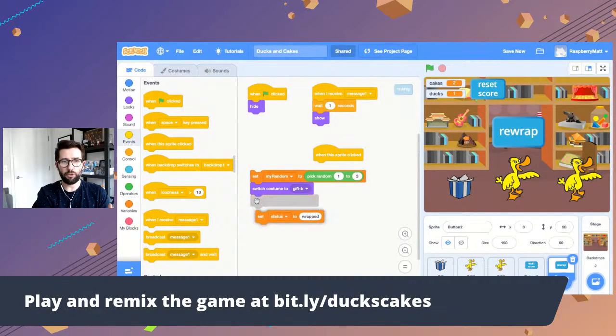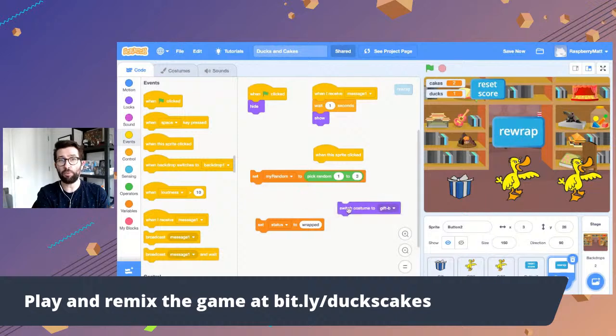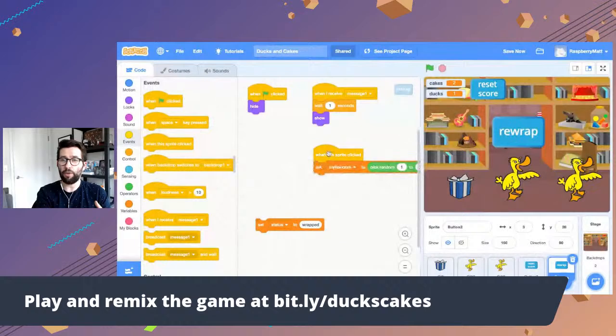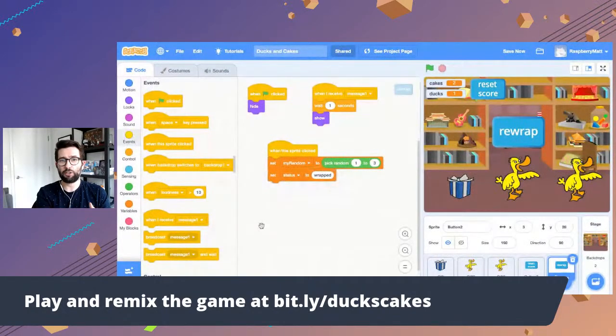Now, I'll tell you though, when you say switch costume, it's going to assume it's the costume of the sprite we're talking about. So that button doesn't have a sprite called gift B. So we're just going to delete that. We're not going to use that. So when the rewrap button is clicked, pick a new random number. We're going to set the status to wrapped. Now we need to tell the other gifts to rewrap themselves. So let's use another broadcast message.